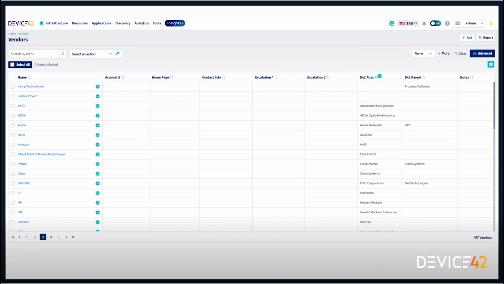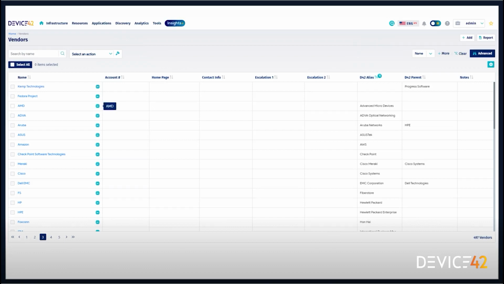In the 18.12 release, this standardization is being done for vendor names and operating system names. You can see that from the infrastructure vendors page within our Device 42 application. Notice in my list of vendors, I have a small icon, a logo saying that this vendor has been enriched through EnrichAI. So you can see the AMD record has the EnrichAI icon, which means that this has been standardized, and everywhere variations of the vendor name AMD will be replaced with AMD.